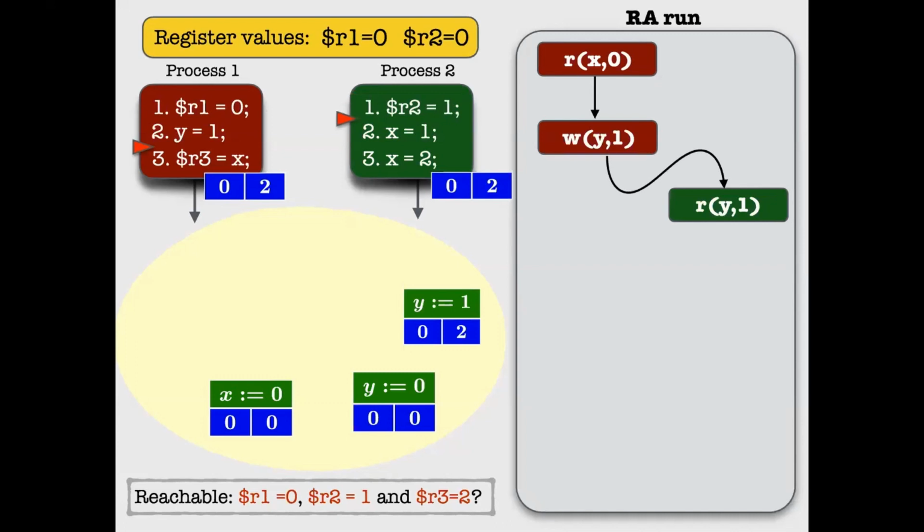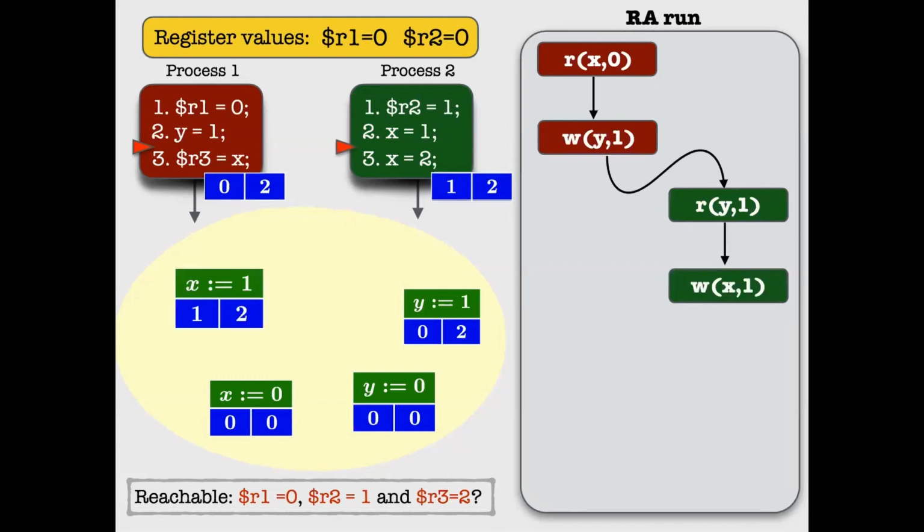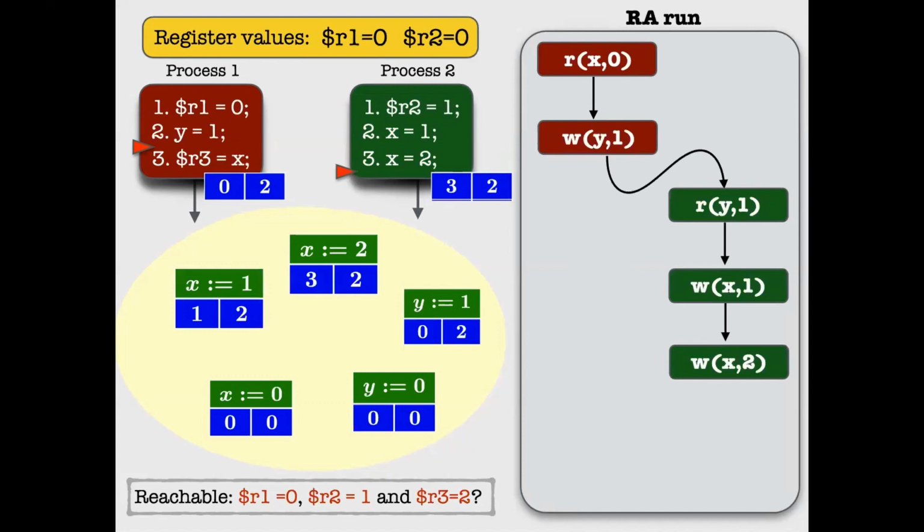So when it reads, notice that its local view gets updated. Then it will make two write operations. It writes 1 to X and then it writes 2 to X. So notice how the timestamps are increased for both the writes successively. And the last one is that now the first process has to read from X.